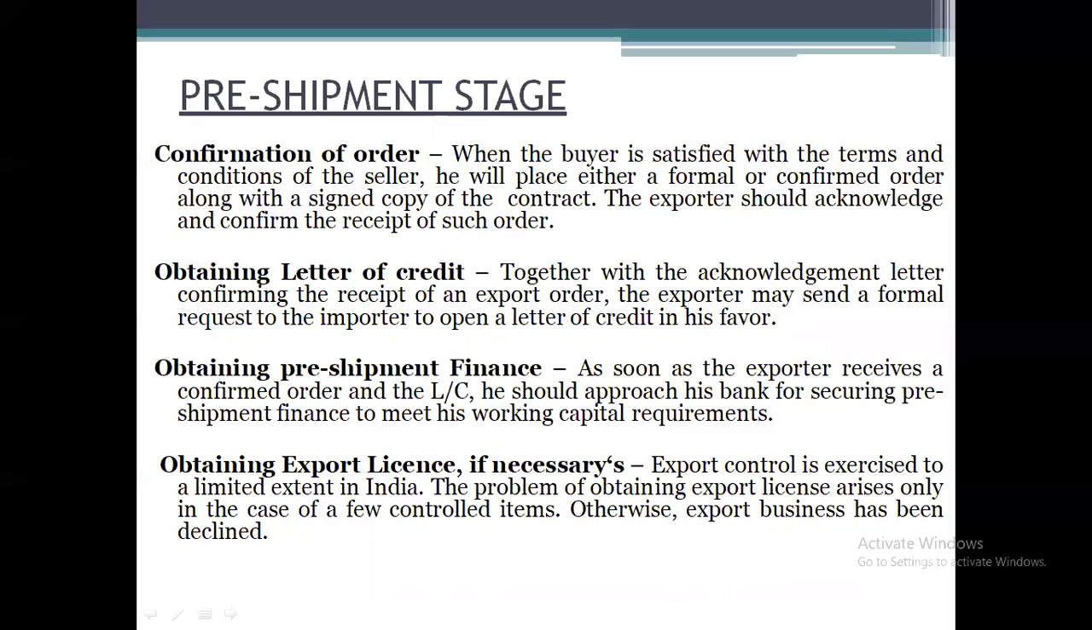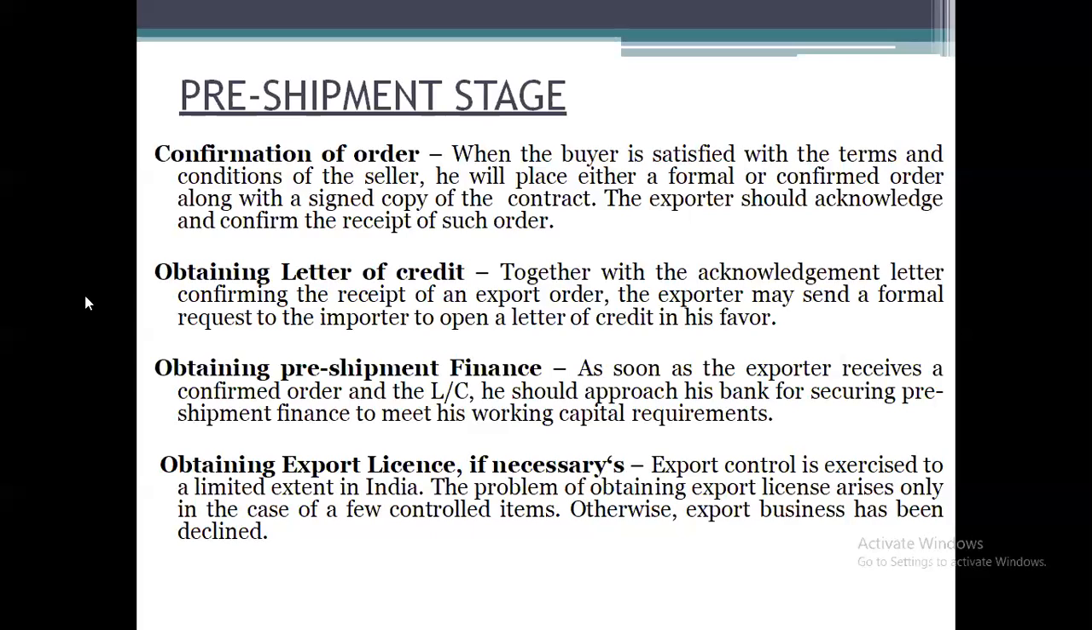Means when the foreign buyer shows an interest to purchase the goods from the person or the organization, then he will place the order. Now it's the duty or responsibility of the exporter to get the confirmation of order. Means they need to get the confirmation whether they are going to place the order on a regular basis, on a formal basis, or for a period of time. So the confirmation will be done by getting the sign of the contract from both the parties, that is exporter as well as the importer.